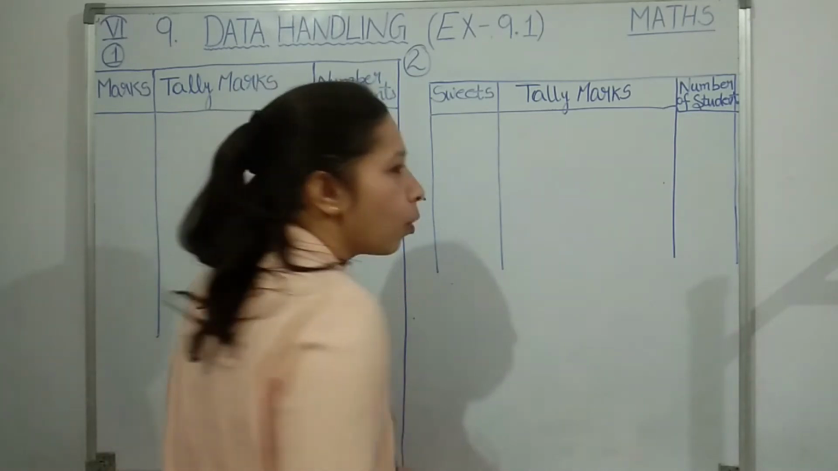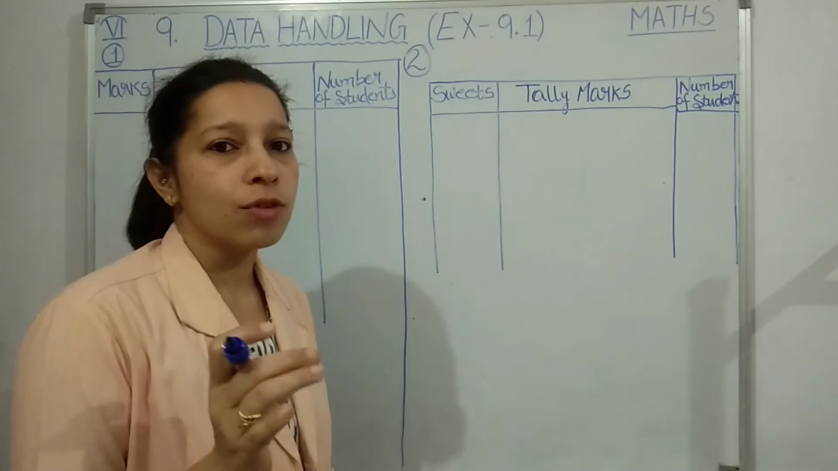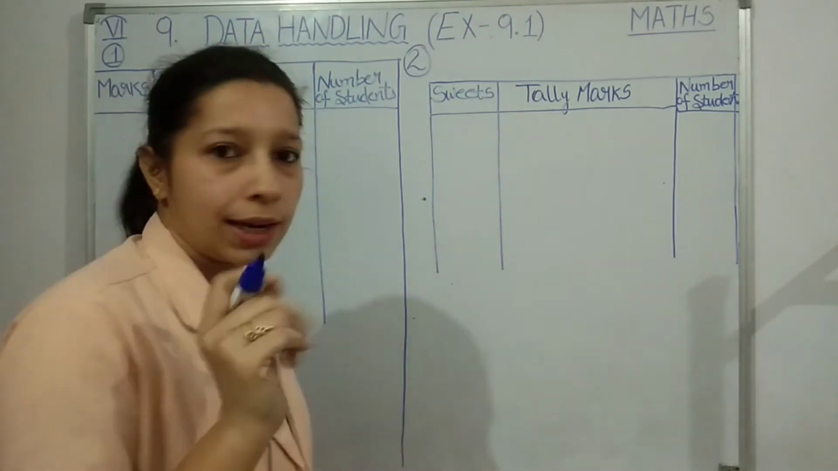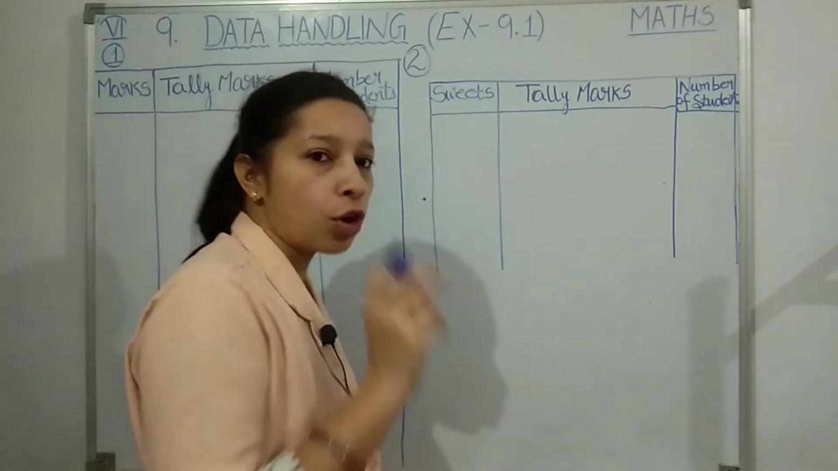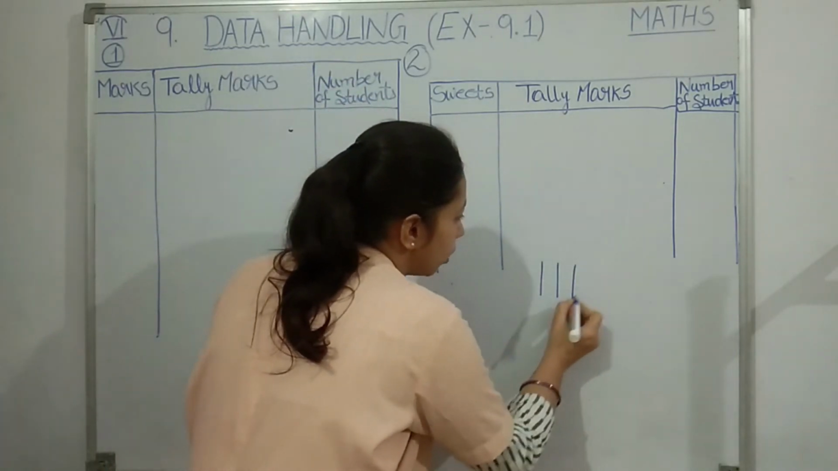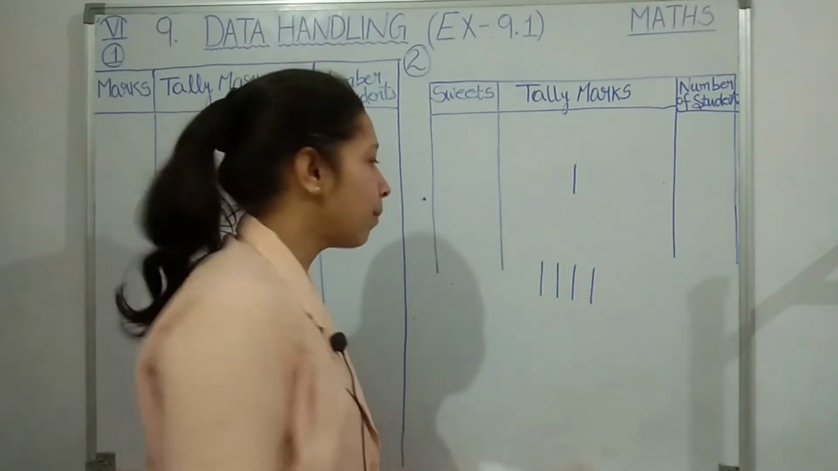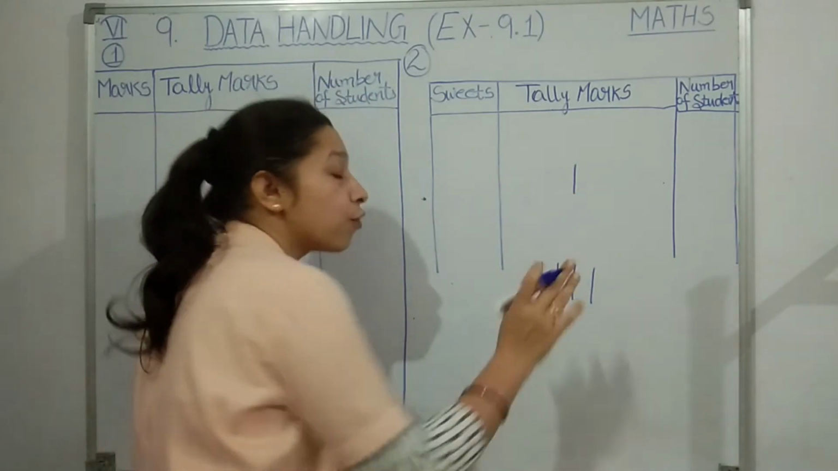Look here, suppose I want to show there are 4 pens. Just for example, I want to show 4 pens using telemarks. So what I will do, I will draw 4 marks. How? Let us see. 1, 2, 3, 4. So the single vertical stroke is your telemark. Now this is showing 4 pens.